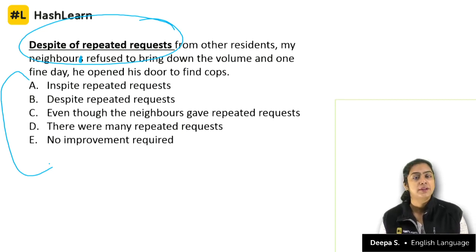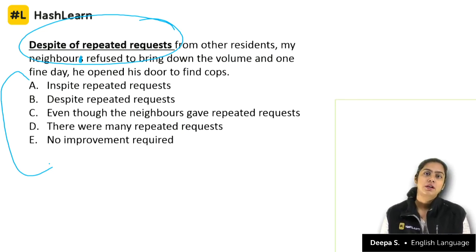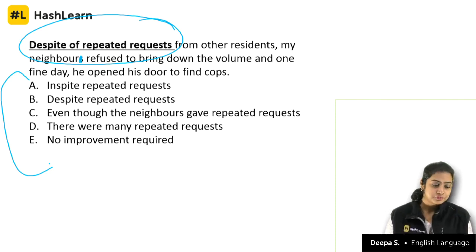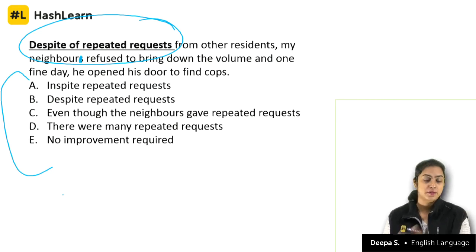Both are equally important. Even if the grammar is right, if it is not meaning the same thing, that is the intention of the entire sentence, you're wrong. Remember that. Now, how do you go about your sentence correction question?